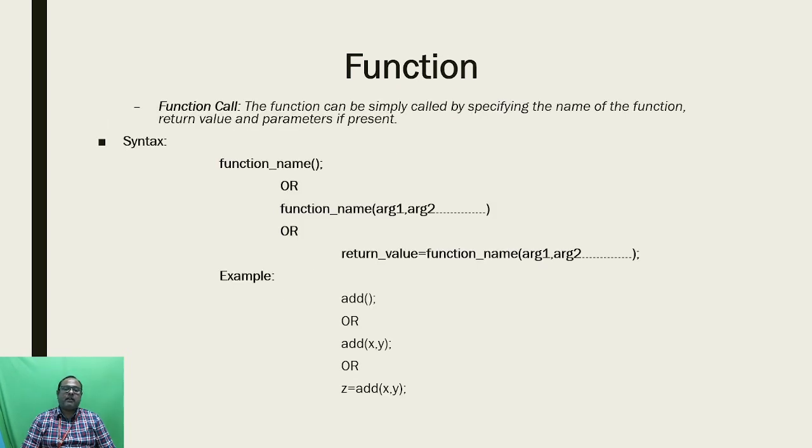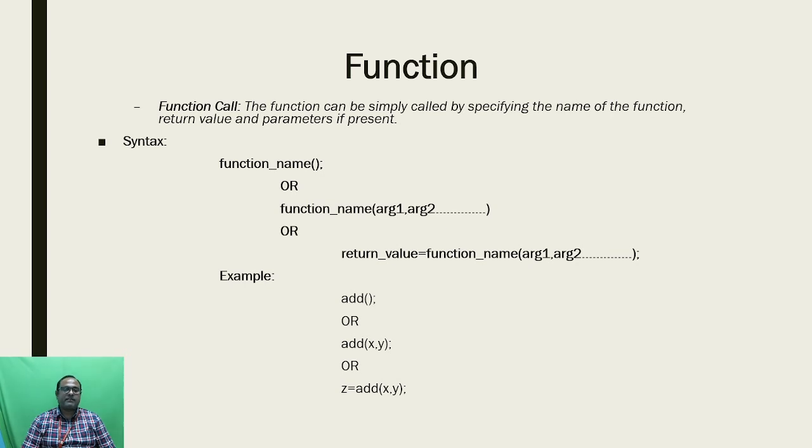The next important element is the function call. Here the function can be called by the specific name of the function. This function call we mention in the main function of the C program, and we use the function name as the function call. For example, if I am using add as my function name, I can use add. Suppose I am using subtraction as my function name, I can use subtraction. Like that you can mention the name of the function.